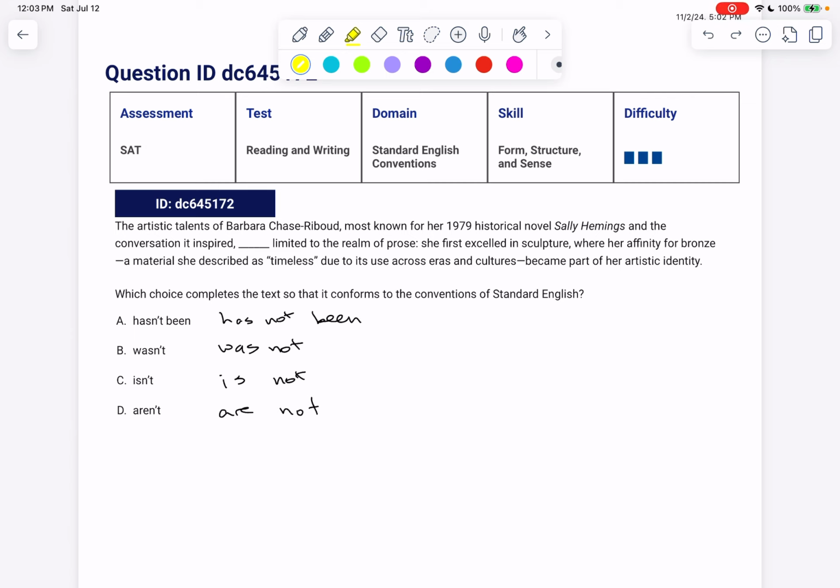What was not limited to the realm of prose? Her talents of Barbara Chase. Then we have that little potholder phrase surrounded by commas. So it's definitely her talents, which are plural. Remember, A is singular, B is singular, C is singular, D is the only one that's not singular. So while this was varying the tense, it wasn't really testing us on tense.